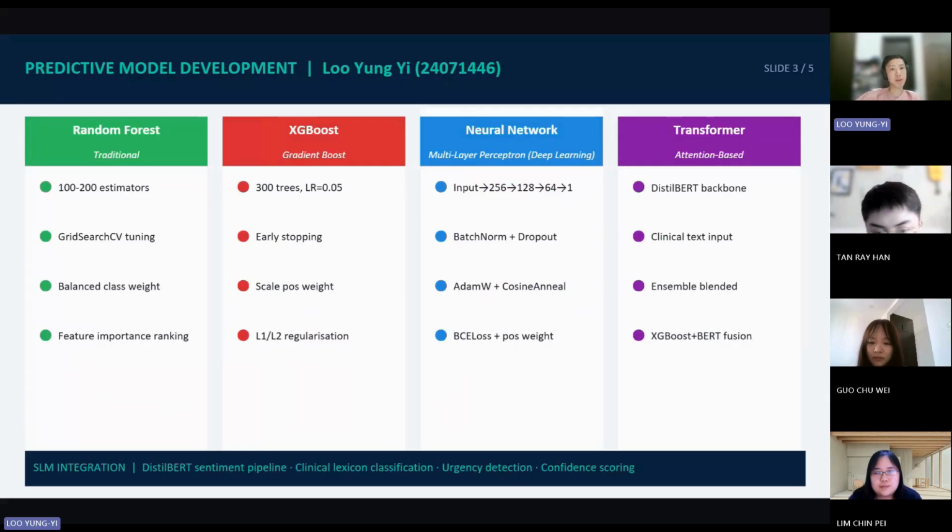Then we also have the transformer, which is the semantic brain, DistilBERT. We focus on the clinical text. Any one of these models is actually smart, but when they are together, they are better. So our team took 4 models and fused them into a single blended ensemble: 25% random forest, 35% XGBoost, 25% neural net, and then 15% transformer.